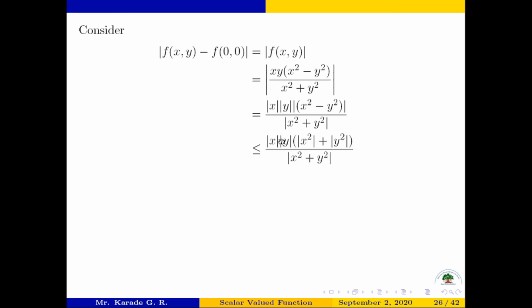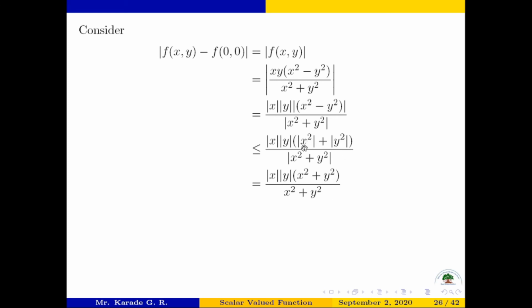Okay, against here we write less than or equal, because mod of x square minus y square is always less than or equal to mod of x square plus mod of y square. That's why. But mod of x square is x square, mod of y square is y square. That's why in the next step it is x square plus y square, and mod of x square plus y square is x square plus y square, because mod of a positive quantity is always that quantity itself. So x square plus y square is positive, that's why it stays as it is.